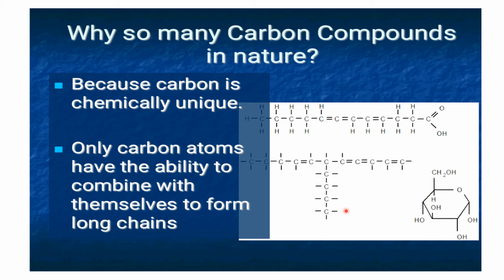And the chemical nature of carbon is so versatile that it can combine with a number of atoms like hydrogen, nitrogen, oxygen, and can form a huge number of compounds. The next chemical behavior of carbon, to combine with itself, is versatile such that it leads to the formation of millions of carbon compounds.